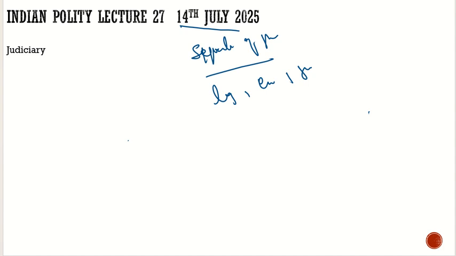That's what they do. And with respect to legislature, we put more focus on the central legislature, the union legislature, because that is what is relevant for your preparation, and what applies to the center, same applies to the state. Where the difference is, we discussed them. Then we also discussed the executive, mostly with respect to the union and also with respect to the state where it was necessary. Rest it is same. In union we discussed the governor separately. And now today we are going to discuss the judiciary.